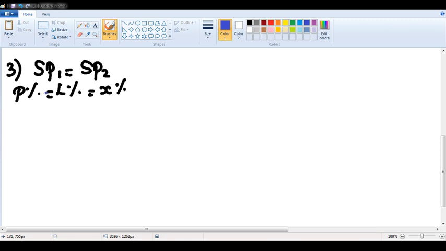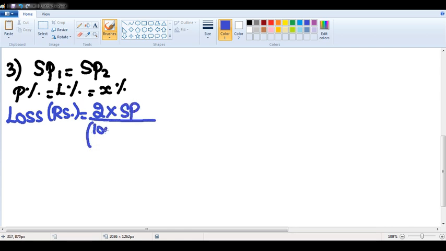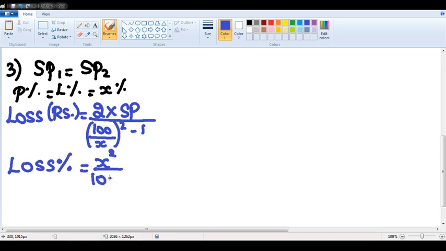You will always have a loss in this kind of scenario. The loss in terms of rupees is given by 2 into selling price, divided by 100 by x, whole square minus 1. The loss in terms of percentage is given by x square by 100 percentage. Very, very important key point.